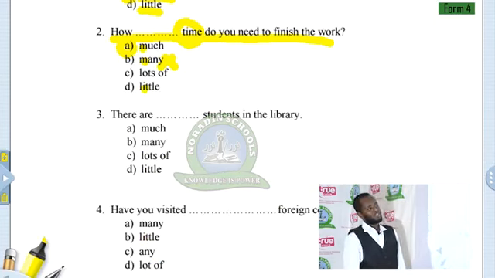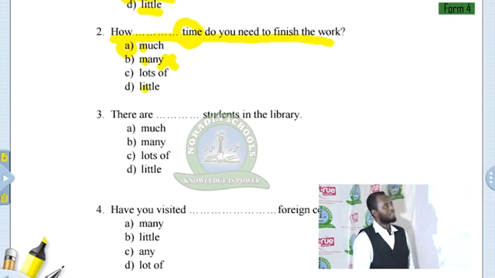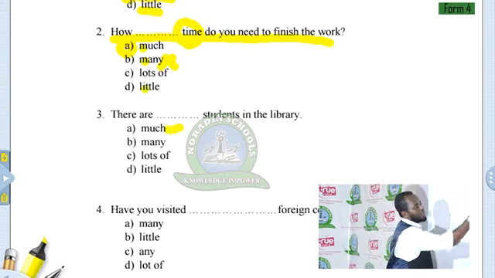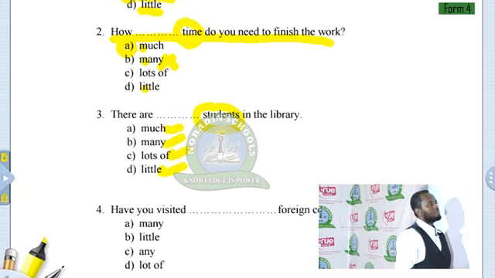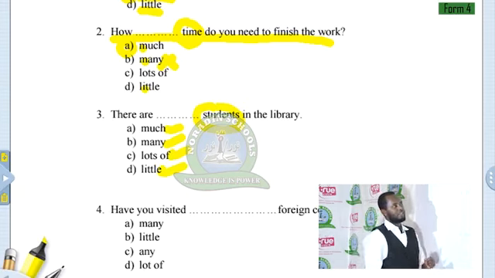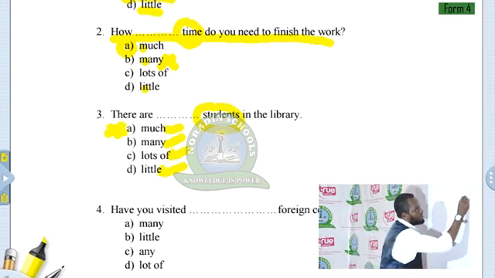There are students in the library. We have much, many, lots of, little. And here is a plural. So since you have a plural in here, do not use much.